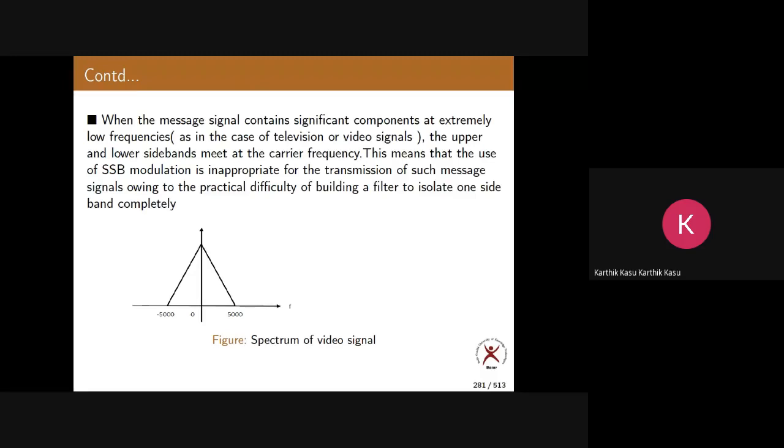See, every modulation needs to transmit entire information. If it is not transmitting, it is not a modulation. Whatever modulation you take, it will be transmitting all information. That is not the correct concept. If it is not transmitting all information, then what is the purpose of studying all these things?